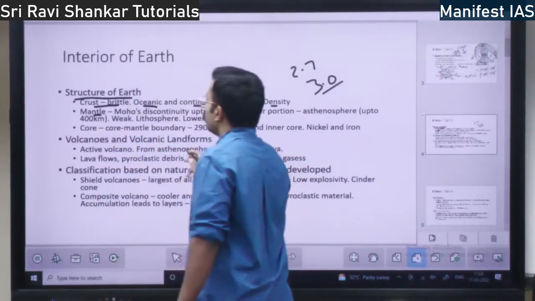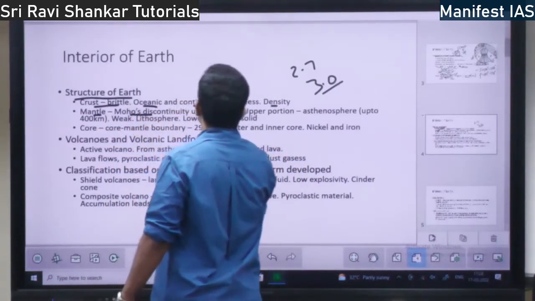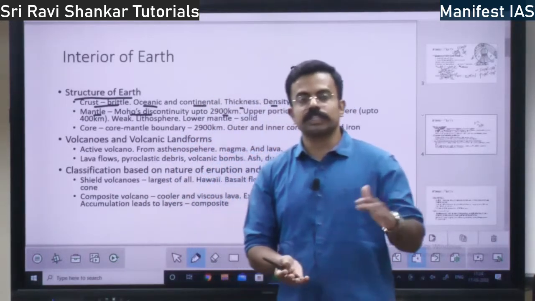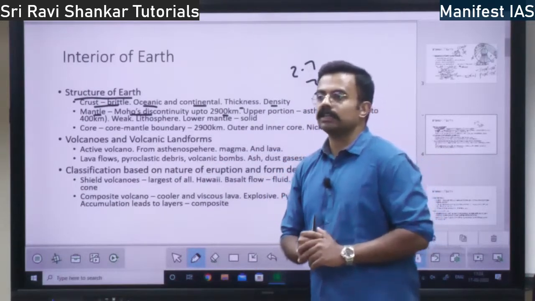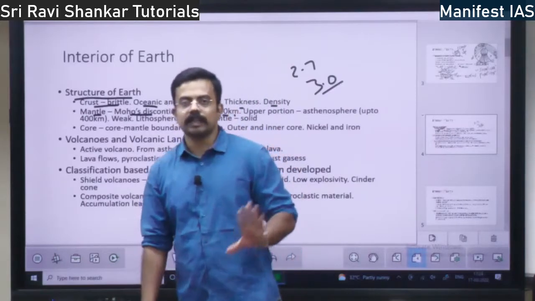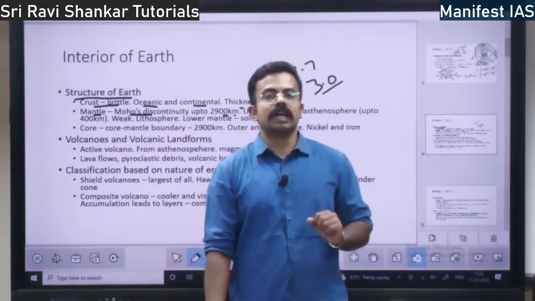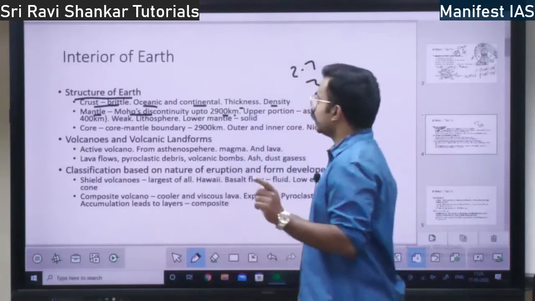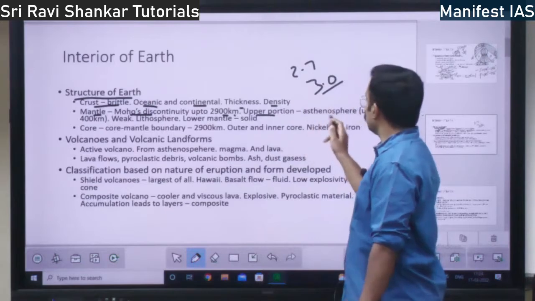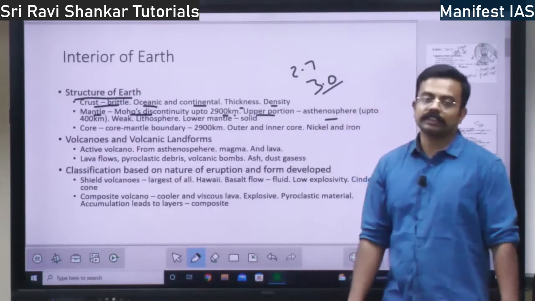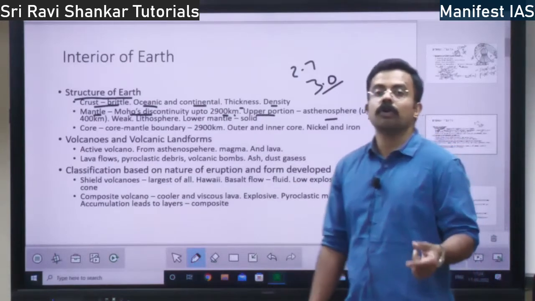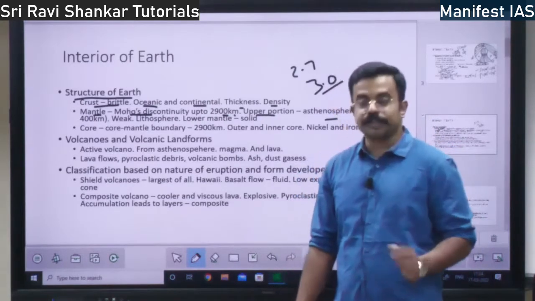Then you have the mantle. It starts from Moho's discontinuity, which distinguishes between crust and mantle. From there up to a depth of 2,900 kilometers, whatever part is there inside the earth is called the mantle, not mental, right? Mantle. In the upper mantle you have the asthenosphere, which goes up to 400 kilometers below the surface of the earth.